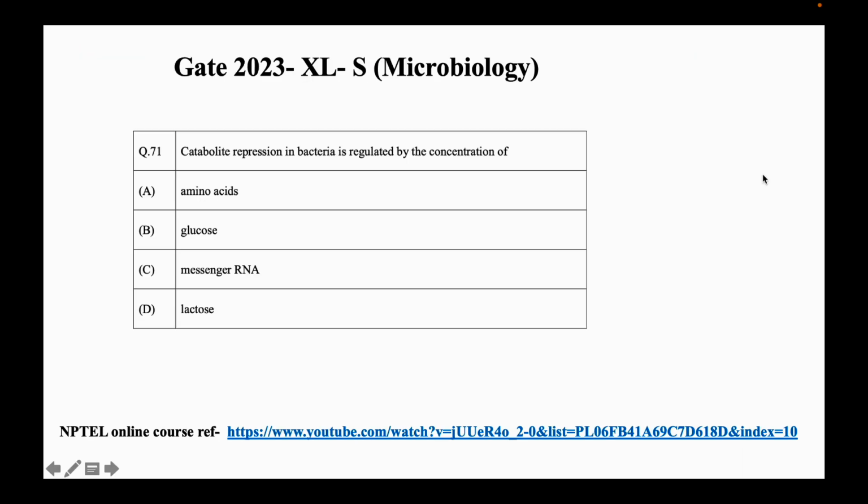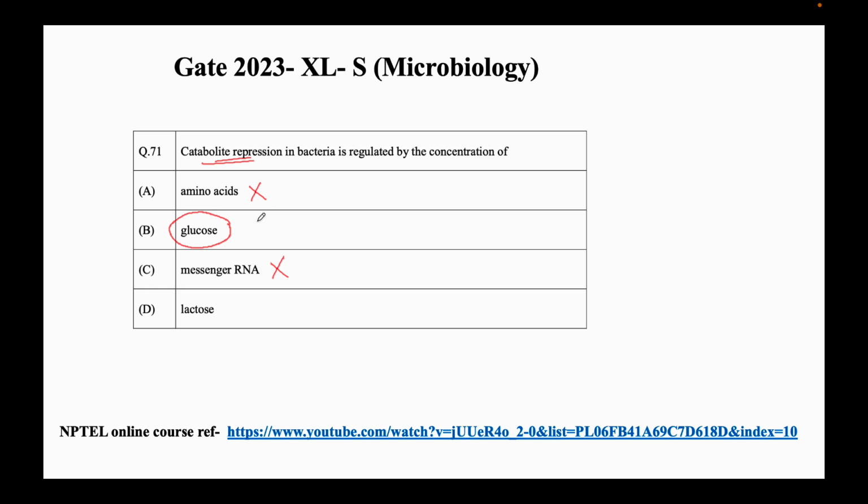genes. So coming back to our question, none of the amino acids play any role. Messenger RNA, no, there is no specific mRNA here. Glucose is involved, yes. Lactose is also involved, but this phenomenon of catabolite repression is only observed in presence of glucose.